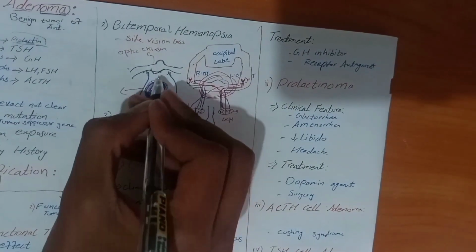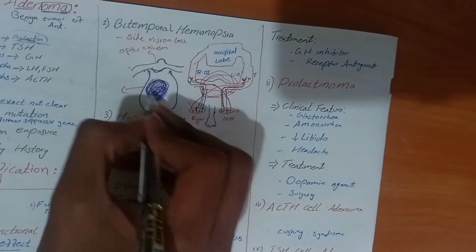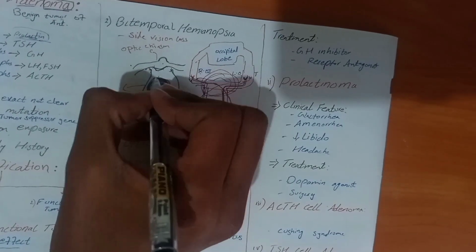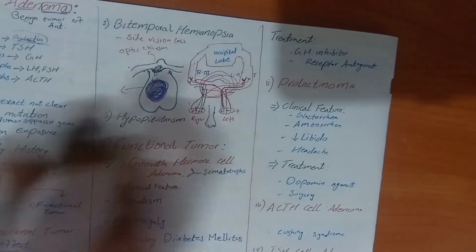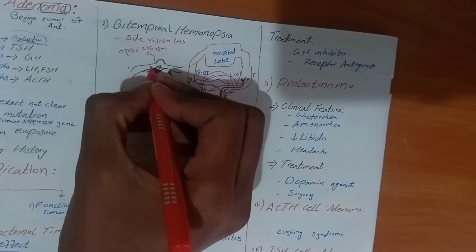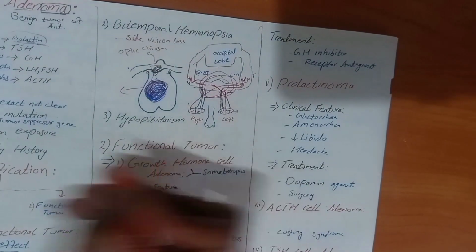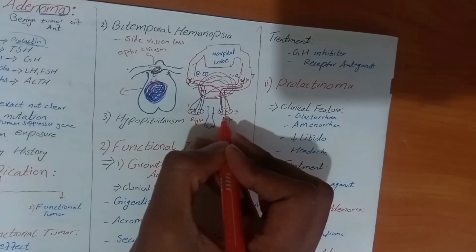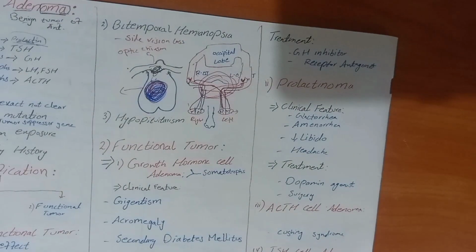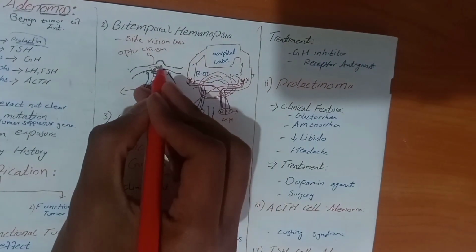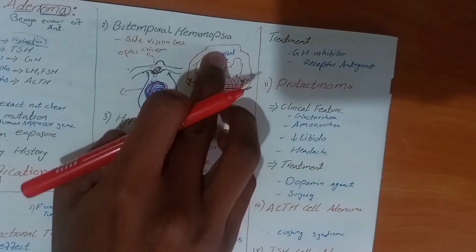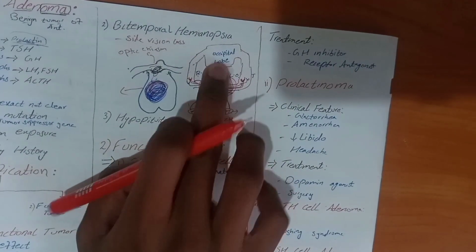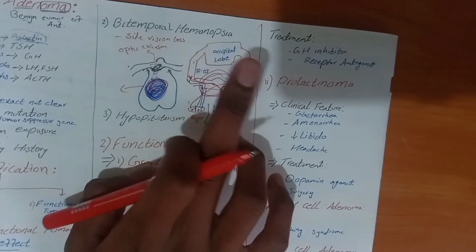This optic chiasm is present at the upper side of the pituitary gland, and when this mass compresses it, when this mass damages it, this will damage our optic nerve fibers which cross from the temporal side. If the temporal side optic pathway is damaged, then what happens? Then temporal side vision will not go into the occipital lobe. If temporal side vision does not go into the occipital lobe, then what happens? Then the patient cannot see from the temporal side.